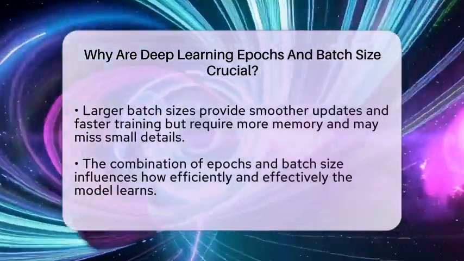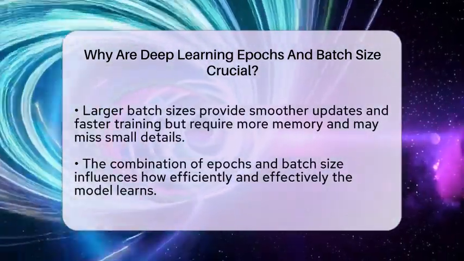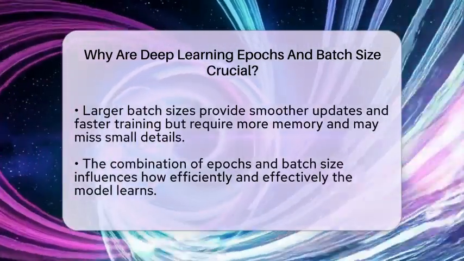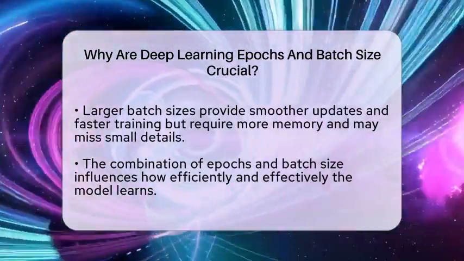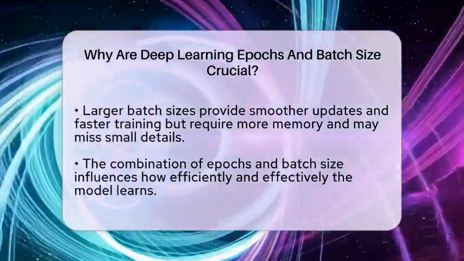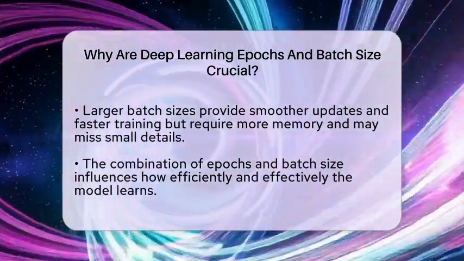But it might also make training slower and noisier because each update is based on fewer examples. Larger batch sizes give smoother updates and can speed up training. However, they need more computer memory and might make the model less flexible in learning small details.